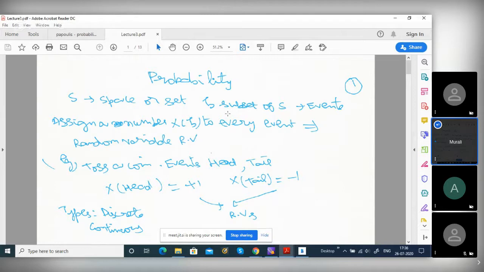You can tell what is the possibility. For example, if it is a fair die, the probability of getting 4 is 1/6, because there are 6 events out of which one is the desired event. So we can tell that it is possible, but we cannot tell with a guarantee that it will always be 4. That is why it is called a random variable. Otherwise, it is a normal variable.